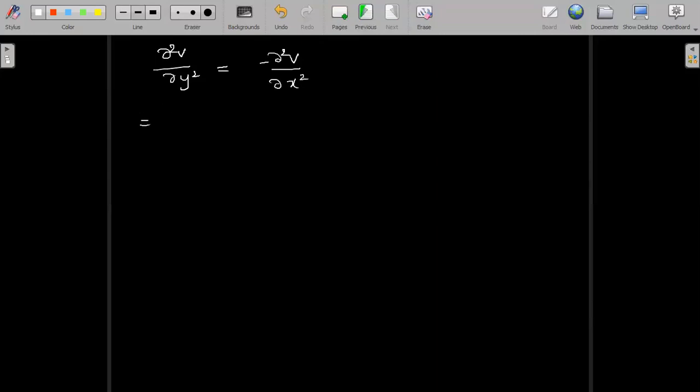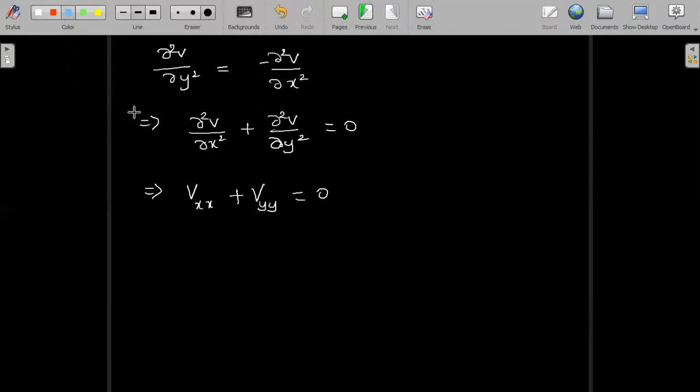Taking one minus term to the left hand side, we obtain ∂²v/∂x² plus ∂²v/∂y² is equal to 0, or the short form of this is vxx plus vyy is equal to 0. Now we observe that v satisfies Laplace's equation, and hence we can conclude v is harmonic.